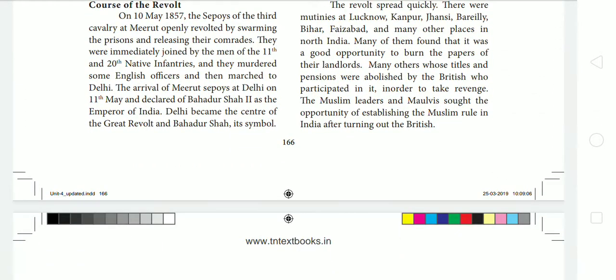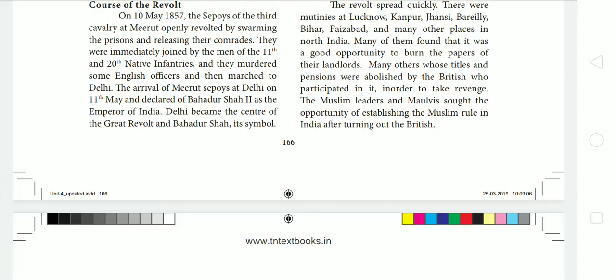On 10th May 1857, the sepoys of the 3rd Cavalry at Meerut openly revolted by storming the prisons and releasing their comrades. They were immediately joined by men of the 11th and 20th Native Infantries, and they murdered some English officers and marched to Delhi. Okay. Then after murdering them, they reached Delhi.